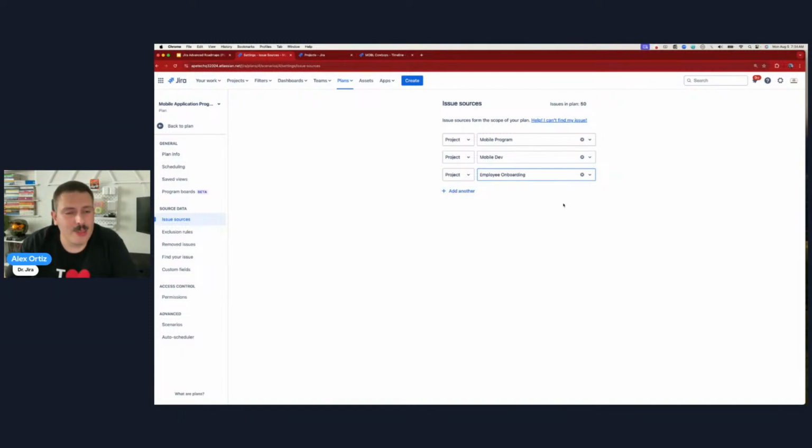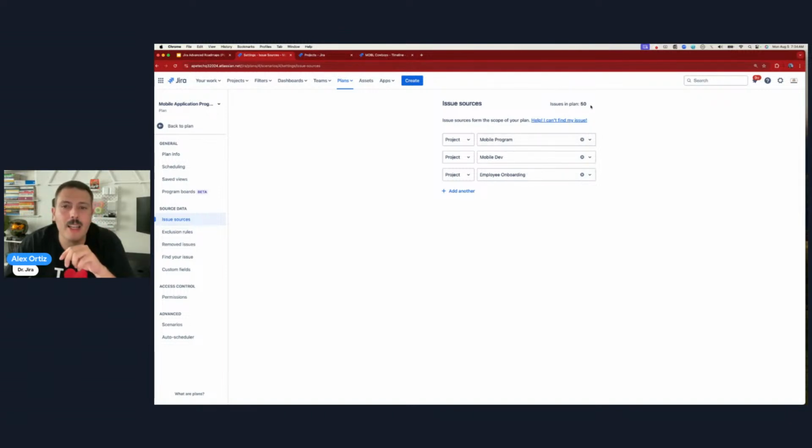The answer is yes. Right? So we can bring in team-managed projects. This used to be a limitation of the Jira many, many moons ago, but the answer is yes today. And this is one of those beautiful things where Atlassian is consistently changing things. It used to be that team-managed projects were a no-go, but now they are. So just keep that in mind that a team-managed project is going to work for you here.